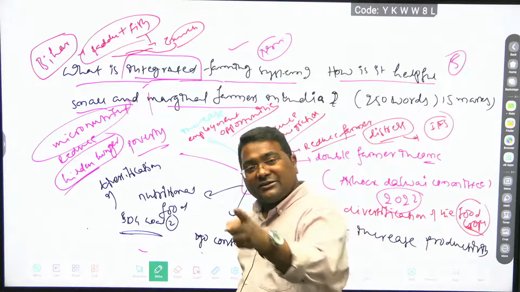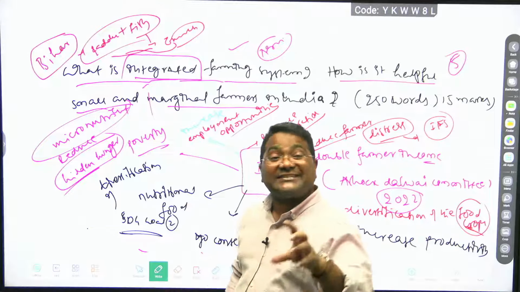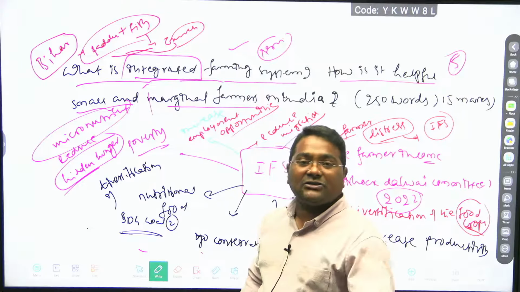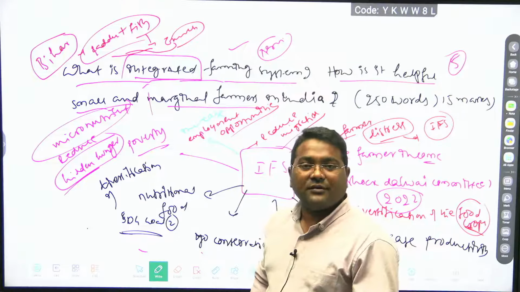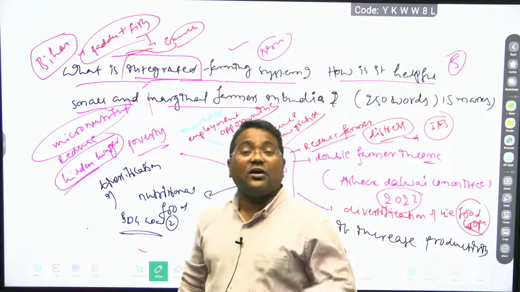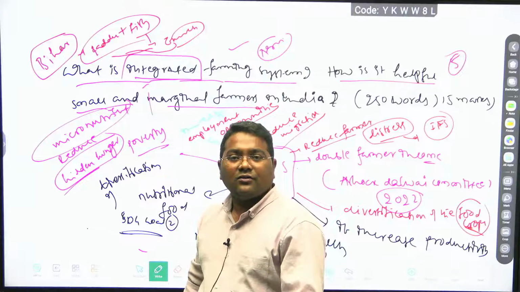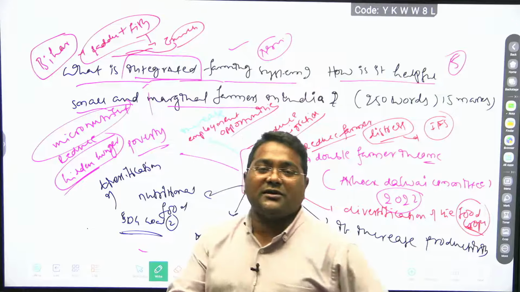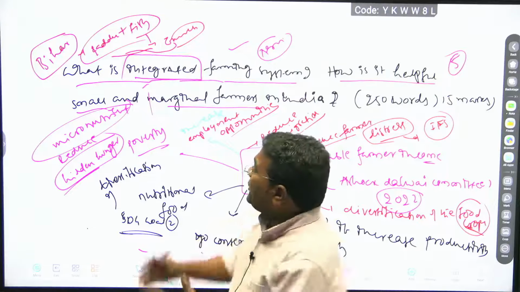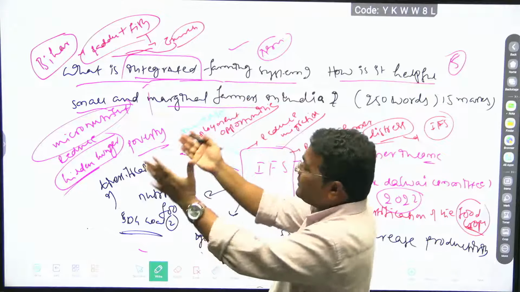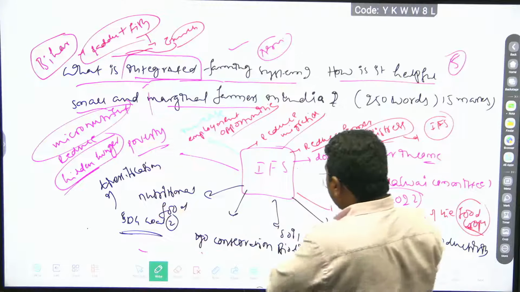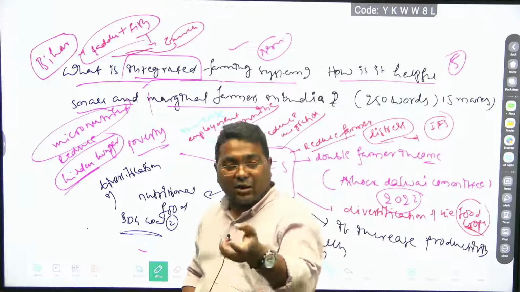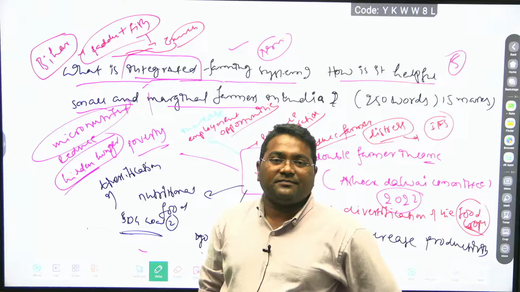Not using chemical fertilizers means you are saving money. So it is also income augmentation or income generation, because you are not spending money. When you are not spending money, you are saving. The saving is converted to doubling the farmer income. So you can use the fish excreta for the cultivation of the crop. Not only that, cow, buffalo and pig excreta, cow dung, you can use in agriculture.